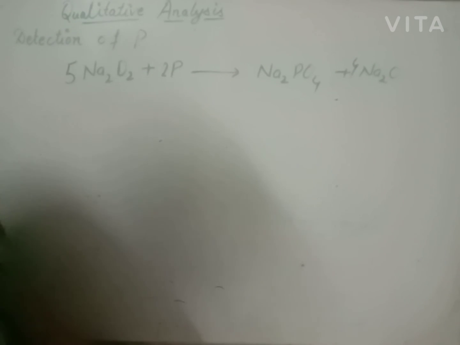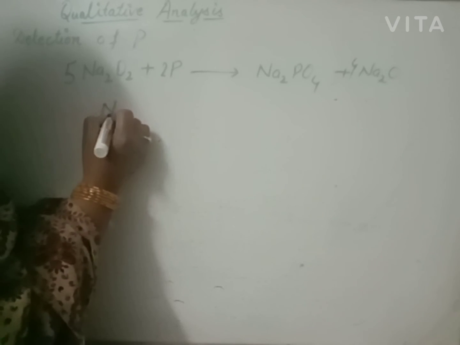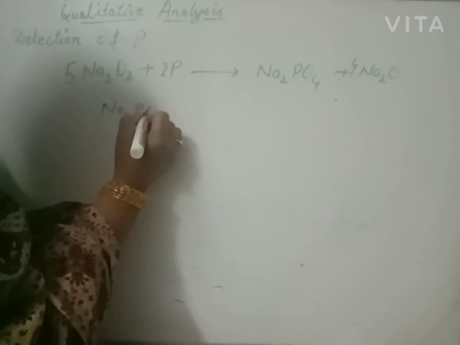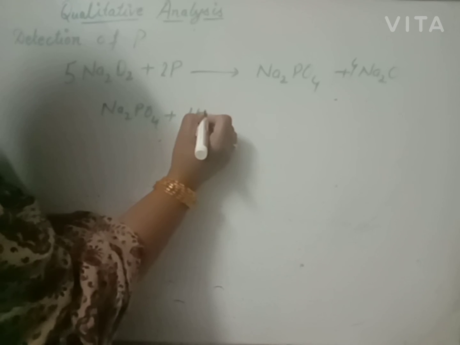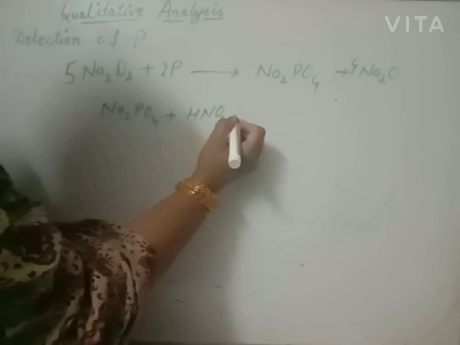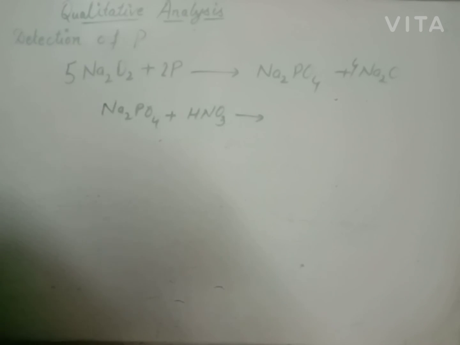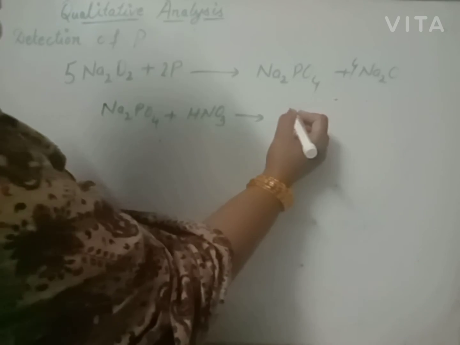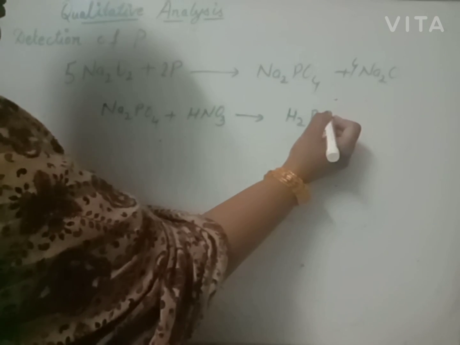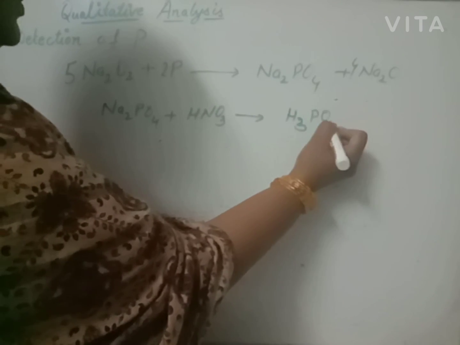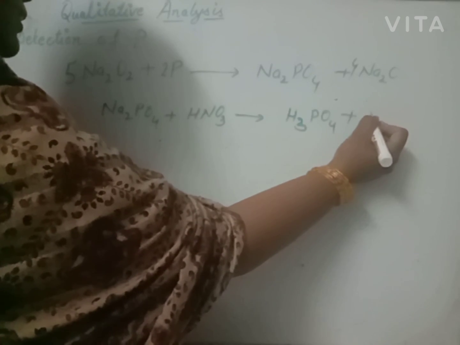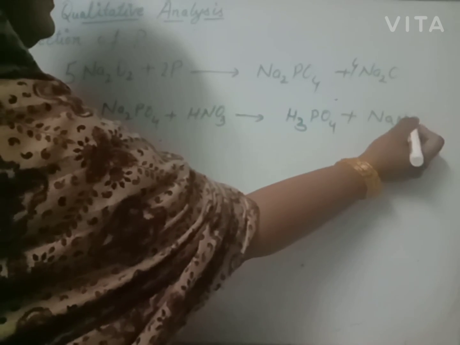This sodium phosphate is mixed with nitric acid to give phosphoric acid and sodium nitrate. Beta, it will give H3PO4, phosphoric acid, plus sodium nitrate.